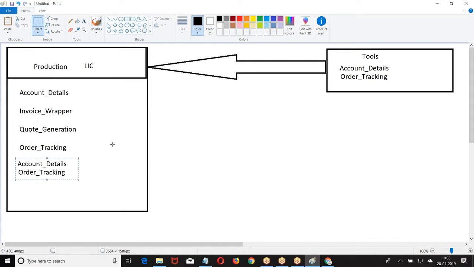When these two classes are installed, if somebody is calling account details, which account details are you calling? Is it the account details which was designed by LIC, or is it the account details which was designed by Capital Info? Now there is a conflict between naming convention, because there are two elements which have the same name. To remove this naming conflict, both of them have the same name, so I have a naming convention conflict.